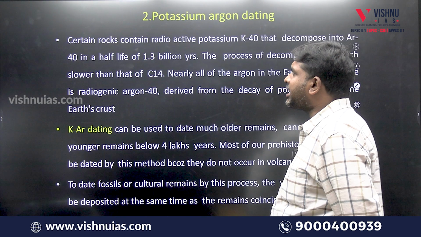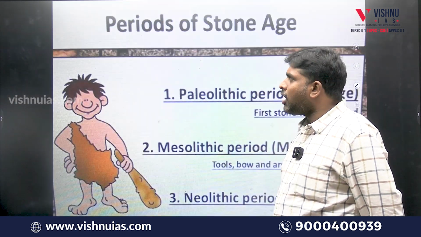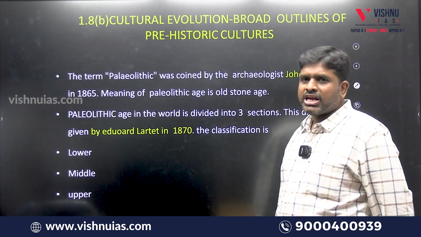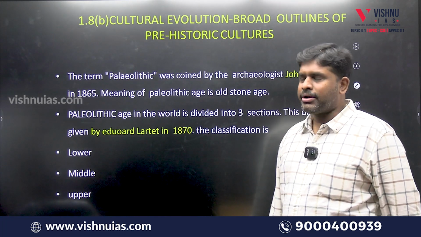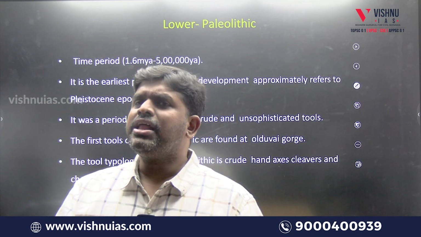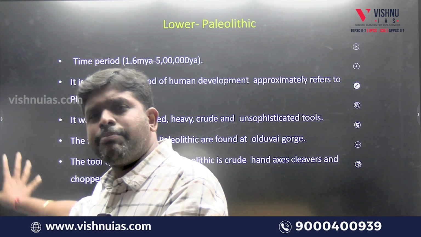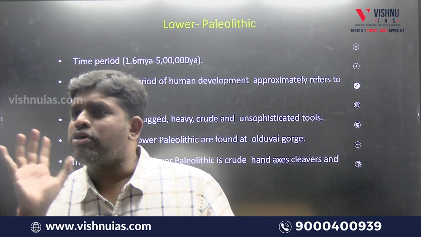We entered into archaeology, original archaeology, which is Paleolithic. What is archaeology? How the name Paleolithic came into existence, and the classification done by Edward Lartet into lower, middle, and upper. For that, I gave you a structure of evolution of man, 8 pointers. Similarly in Paleolithic, Mesolithic, Neolithic also, you should remember the main points.